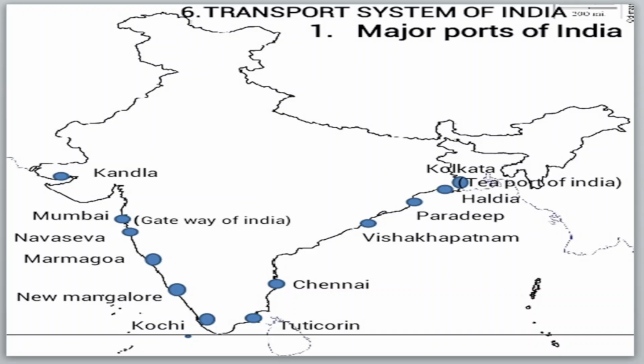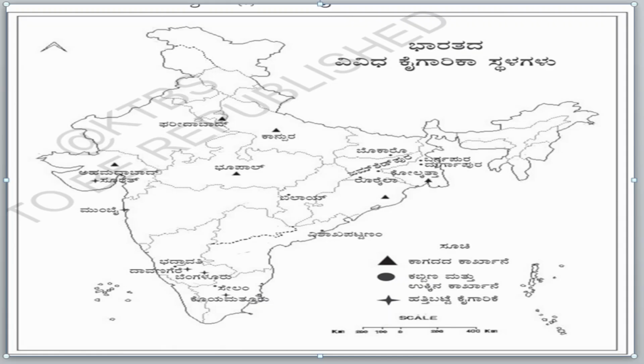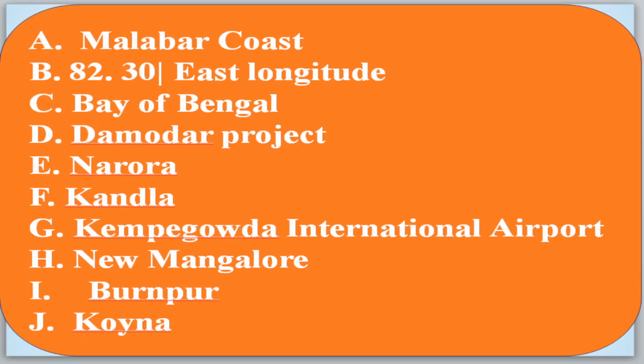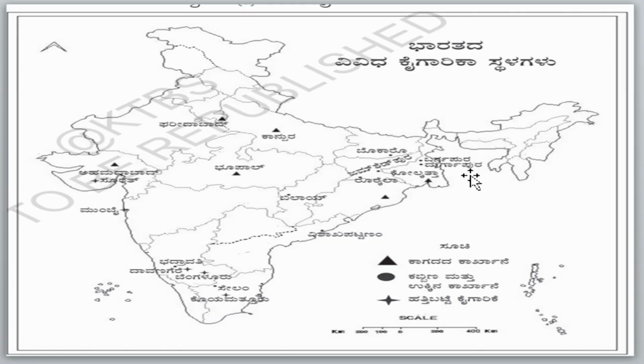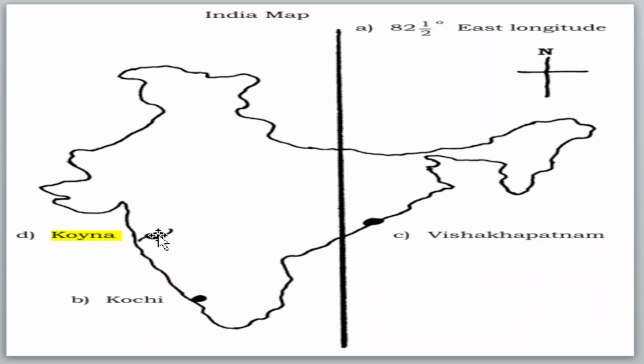Then next is Burnpur. It comes in West Bengal. It is an industrial area, above Durgapur. Here, Burnpur. Then last is Koyna. Koyna is a dam on the Krishna river in Maharashtra. It is located here.